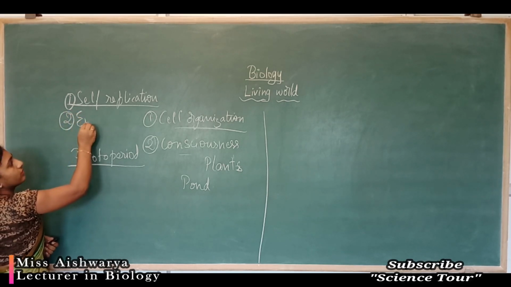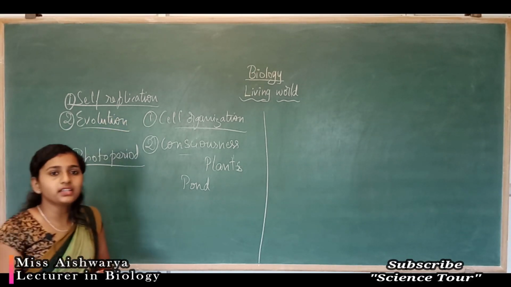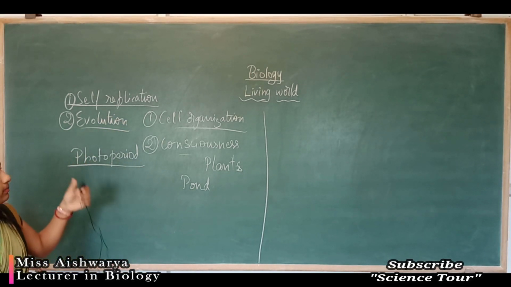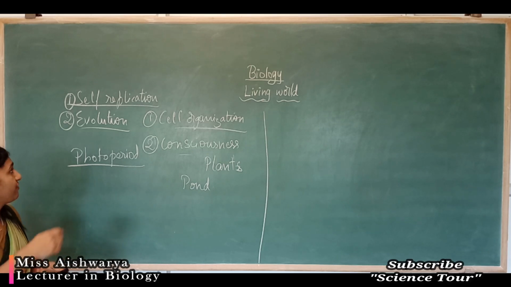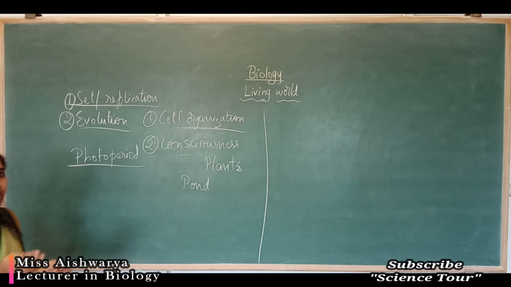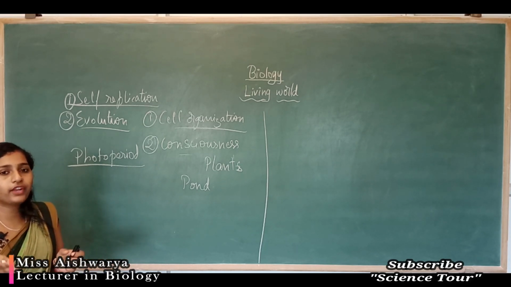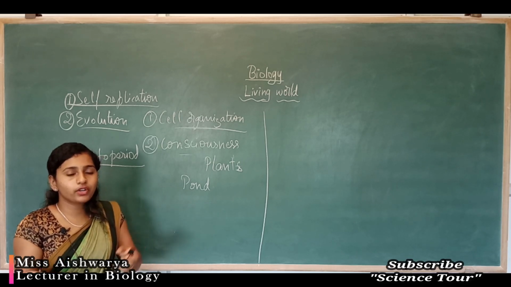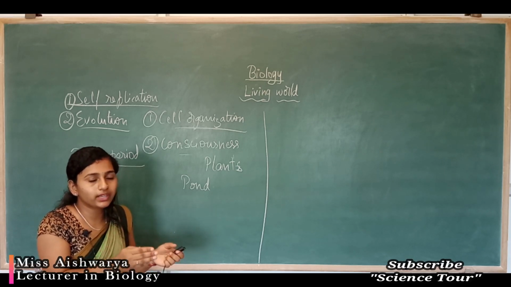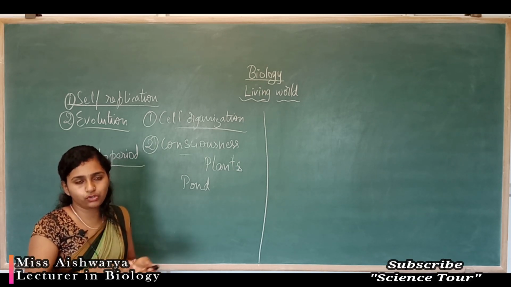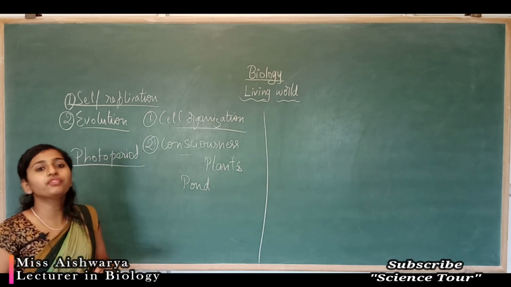Then evolution is also a very important factor shown by the living organism because of the interaction. So interaction or the various environmental conditions will affect the evolution within the living organism. Evolution, you have studied, is from simple organism to complex organism. For example, human beings originated from the monkeys, because of the evolution within the monkeys or the gorillas that gradually took place. The changes within the genetic material will result in the formation of a new organism.